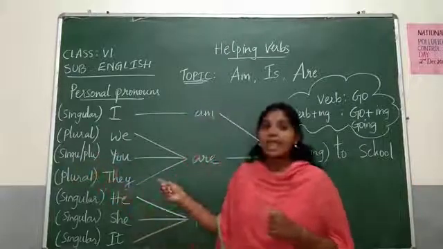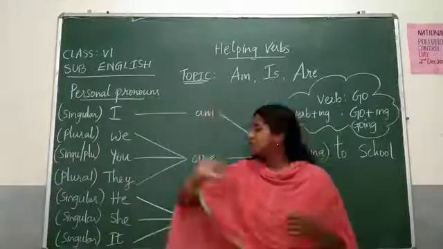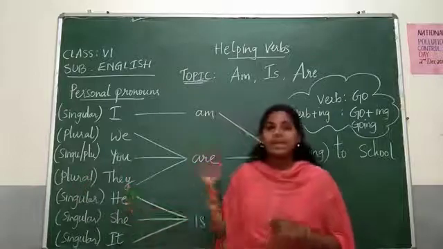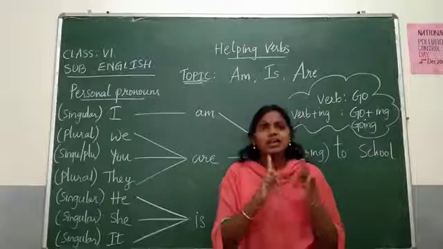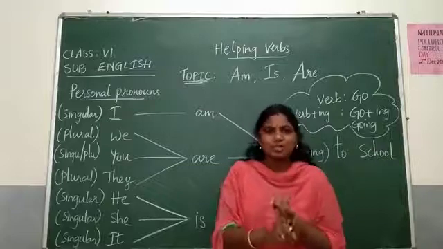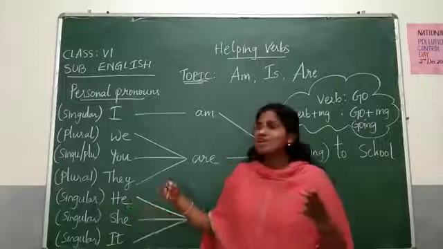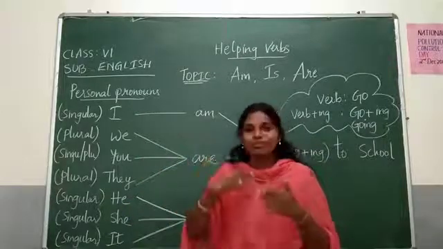And coming to they, we know they means vallu, they. So, they is also plural. The next ones are he and she. He and she both are singular. You all are quite familiar with these singulars and plurals. Whatever I am trying to convey here is a kind of revision.